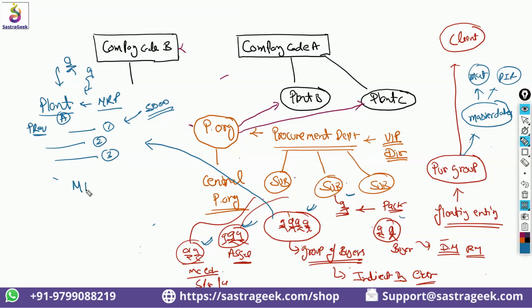We have reports like ME5A, your purchase requisition report. You can filter it with your plant and with your purchasing group. Okay, and with that, they would be able to filter out of these 5,000 the 27 purchase requisitions which belong to them, which they need to look at and take forward for sourcing and then for procurement. So it's an important element to filter out from thousands of purchase requisitions which ones a particular buyer needs to act on.